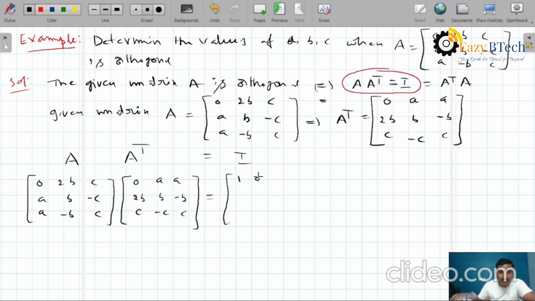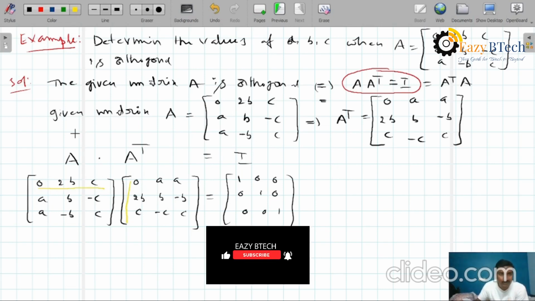Identity means 1 0 0, 0 1 0, 0 0 1. This is the matrix A, this is the A transpose, and this is the identity matrix. If you multiply A into A transpose, we have to multiply these two matrices. First we multiply the first row into the first column, multiplying the corresponding elements in the first row by the corresponding elements in the first column.